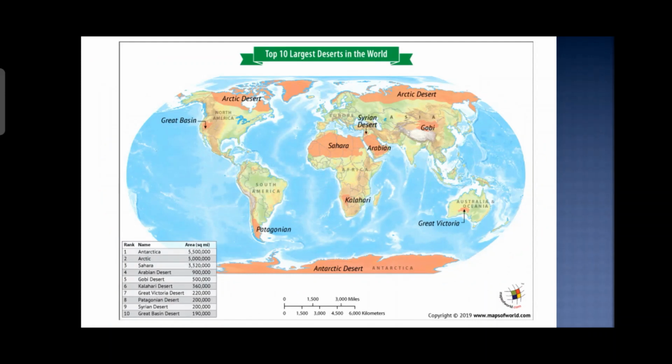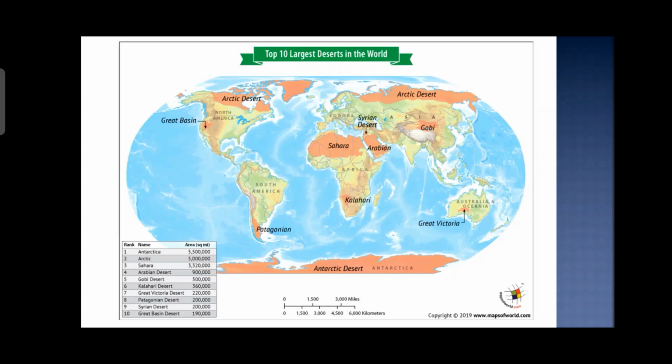Now we'll talk about the top 10 largest deserts in the world. But before taking the names of these deserts, you have to keep in mind there are different types of deserts. Deserts can be hot, deserts can be cold. Even the areas covered with snow and ice are also considered deserts.